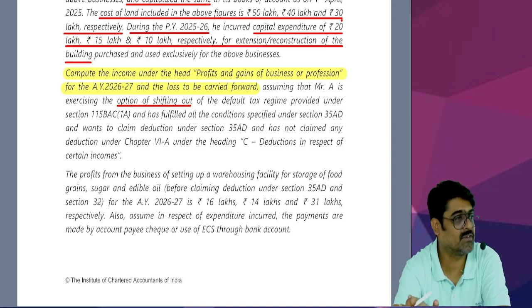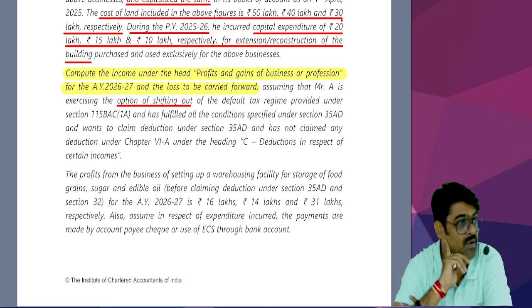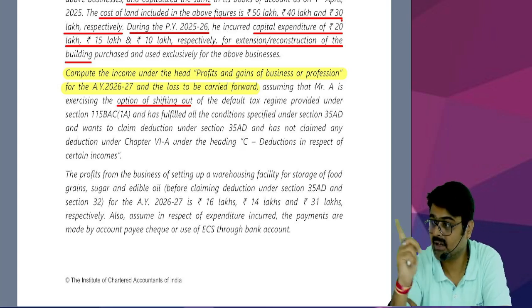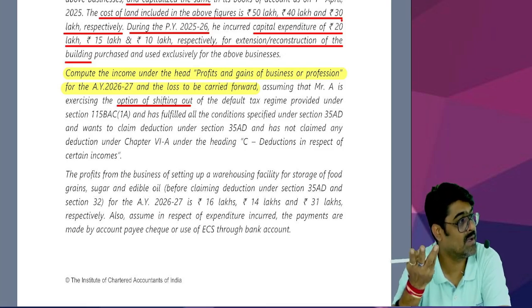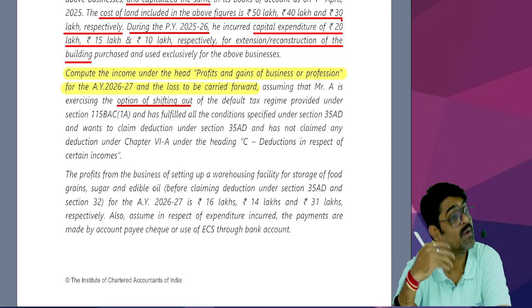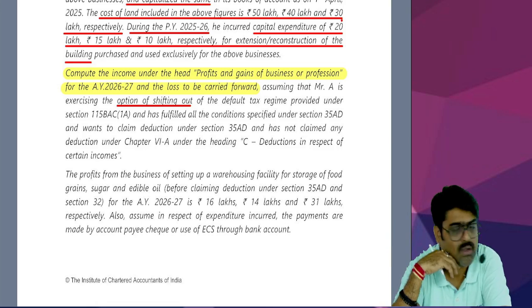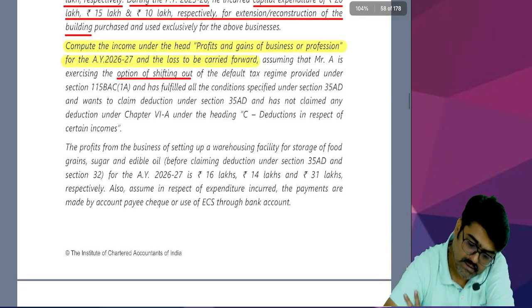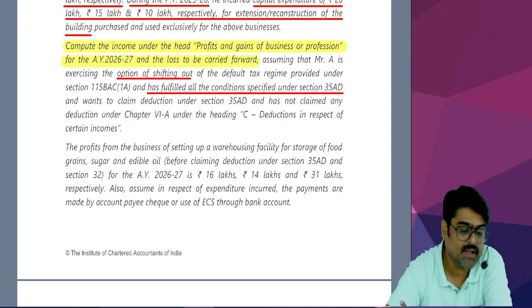But if you want to claim all these 3 deductions, you want to claim additional depreciation also, you want to claim donations under section 35 also, you want to claim deduction under section 35AD also, then you will have to shift out. So is the assessee shifting out? Will he get the deduction under section 35AD? And will he get the normal depreciation on buildings? Yes. And even if some additional depreciation was there, he was eligible to claim that additional depreciation also. Understanding?